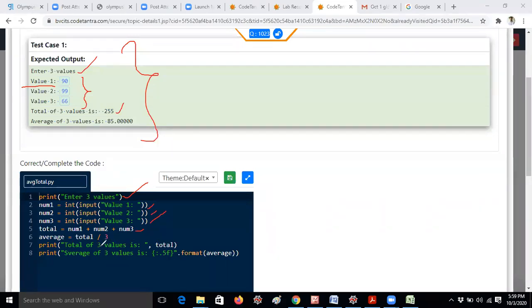So how to calculate average? Average is equal to total by 3. That means number of inputs. For example, I am taking 3 inputs here. So total by 3 we will get an average. You know already, right? So now I am printing: total of 3 values is, okay, so total, and here actually they need to give average. Okay. So here a should be there.